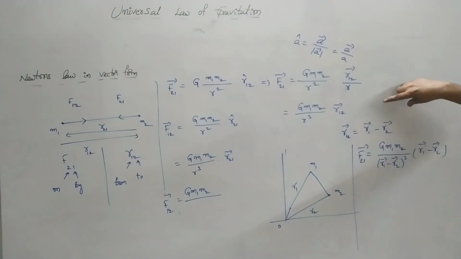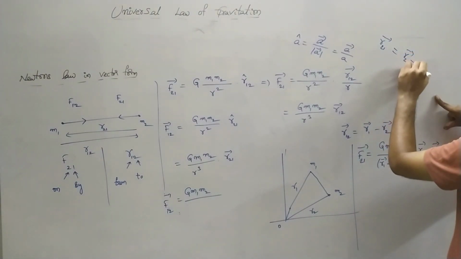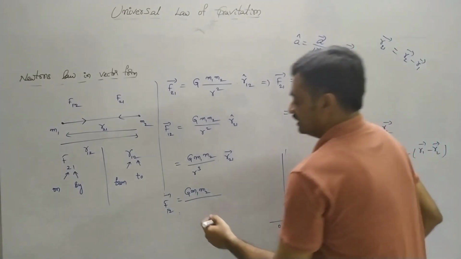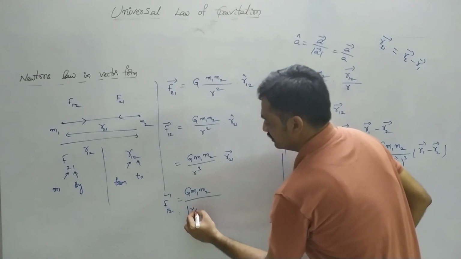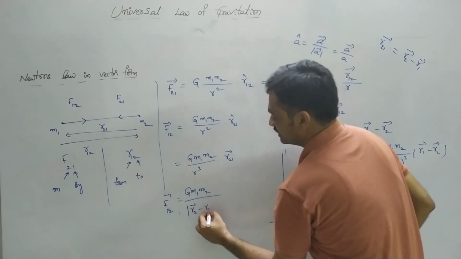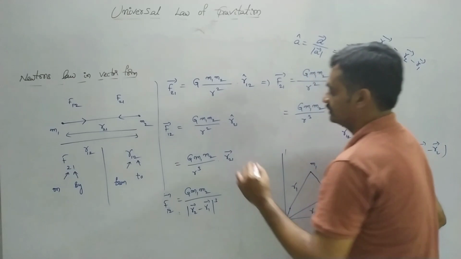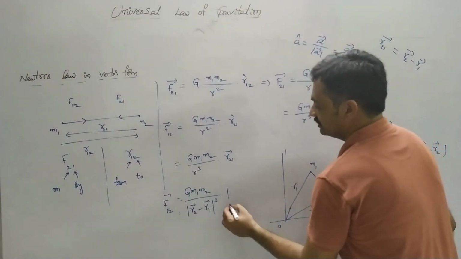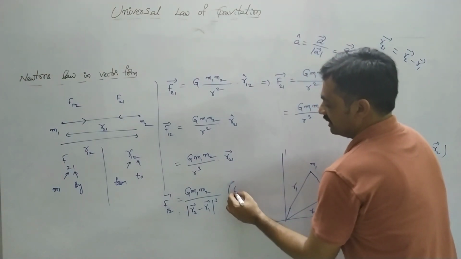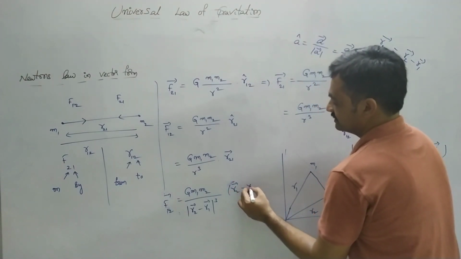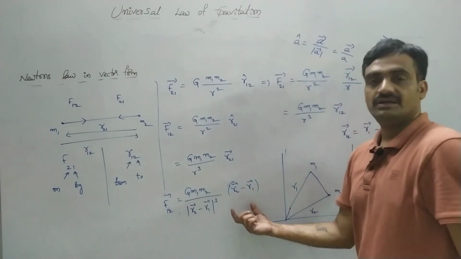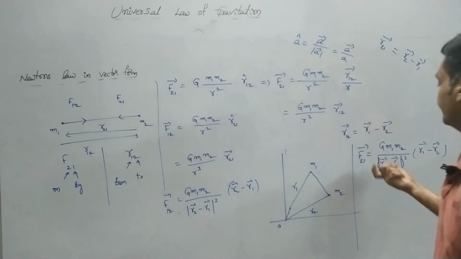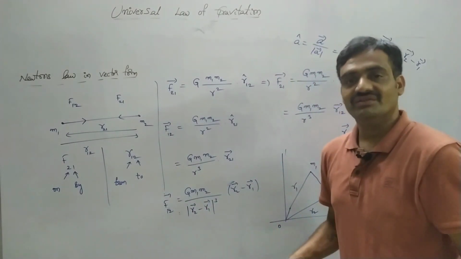Observe that r21 is equal to r2 bar minus r1 bar based on this position expression. Then it is r2 bar minus r1 bar whole cube into r2 bar minus r1 bar. So these are the expressions for force in vector form. Take a screenshot, we will continue.